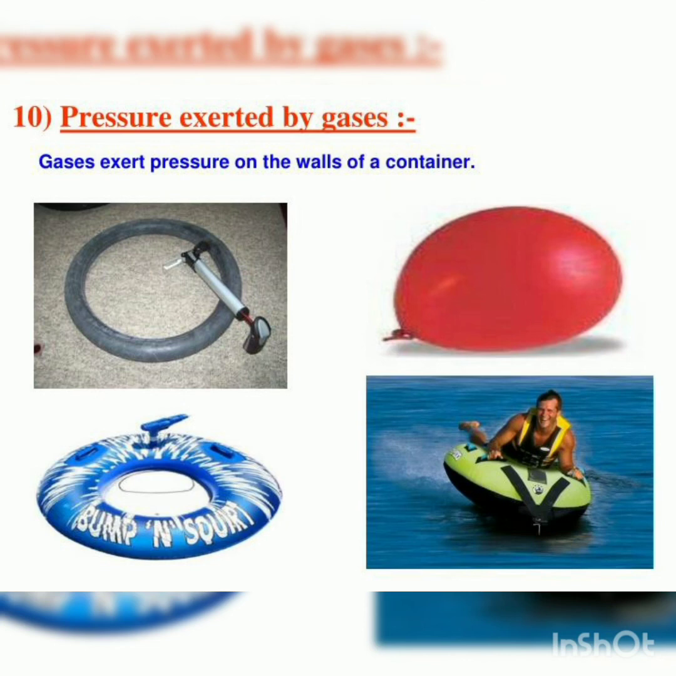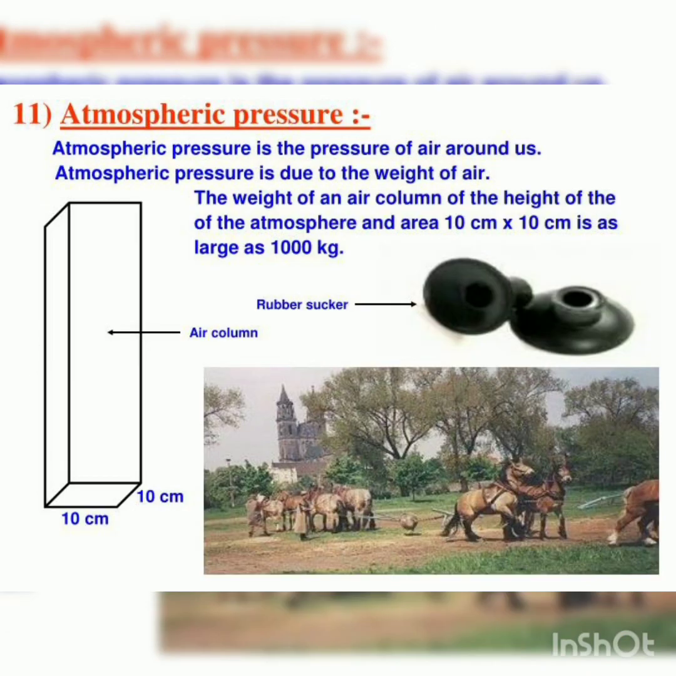Pressure exerted by gases. Gases exert pressure on the wall of a container. There is air all around the earth. This envelope of air is known as the atmosphere. The pressure exerted by this air is known as atmospheric pressure.